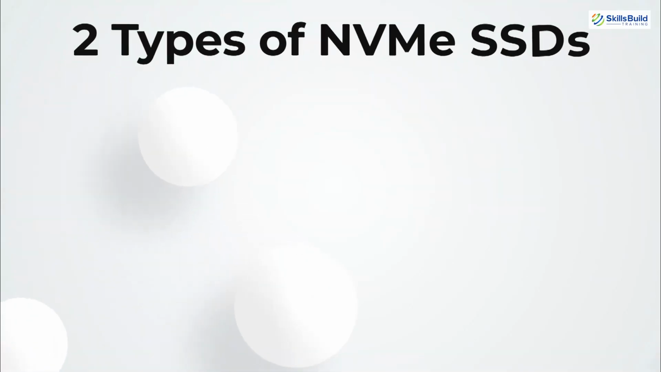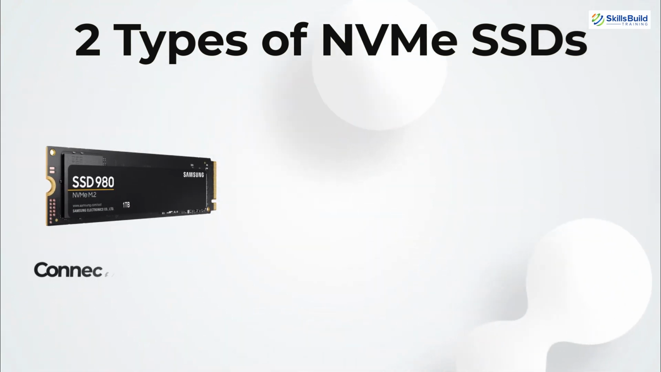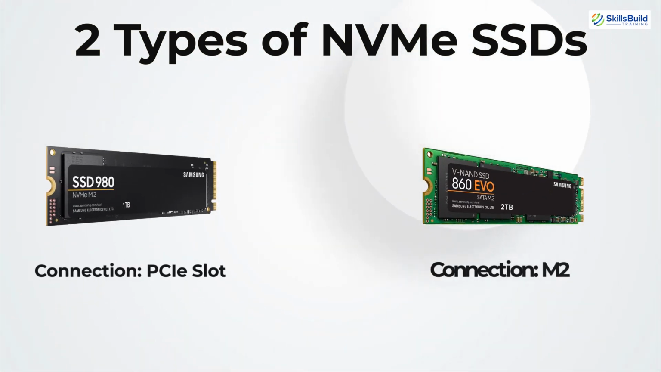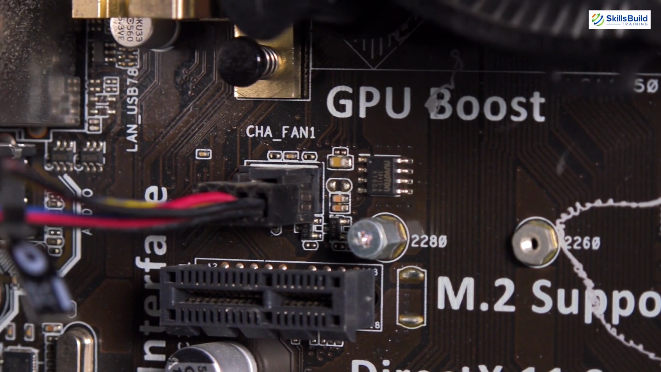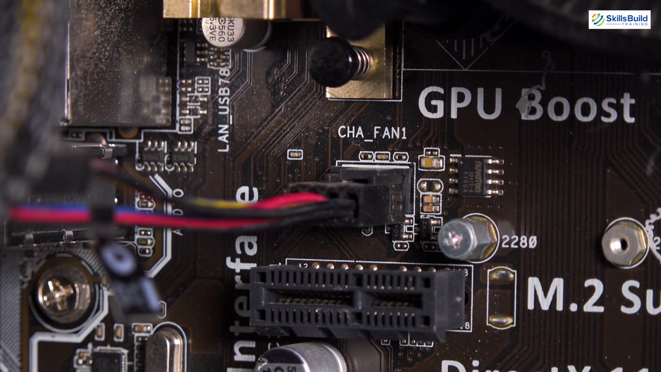And there are two types of NVMe SSDs. First is a card inserted in the PCIe slot, and the other is the compact type, which is the M.2 connection. So make sure your motherboard has compatible slots for the storage devices that need to get connected and inserted into the motherboard.